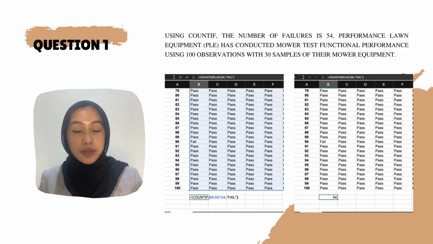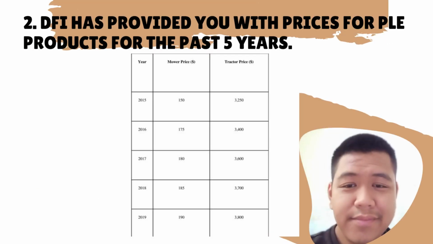Performance Loan Equipment (PLE) has conducted more functional performance tests using 100 observations with 30 samples of their mobile equipment. Based on the 3,000 attempts they have made, 54 were recorded as failed to function while the rest passed the mobile functional performance test successfully.